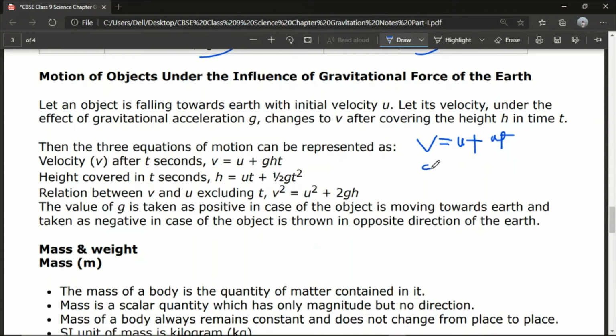Second is S is equal to UT plus half AT square. And the last one is V square minus U square equal to 2AS.